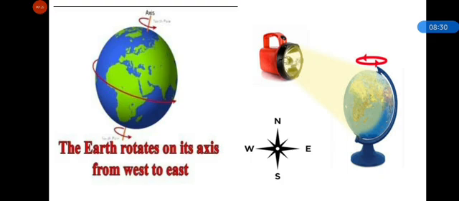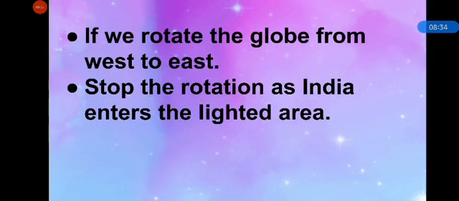Now, slowly rotate the globe from west to east. If we rotate the globe from west to east as earth rotates, now stop the rotation as India enters the lighted area. India is not receiving the sunlight directly. It enters the lighted area.